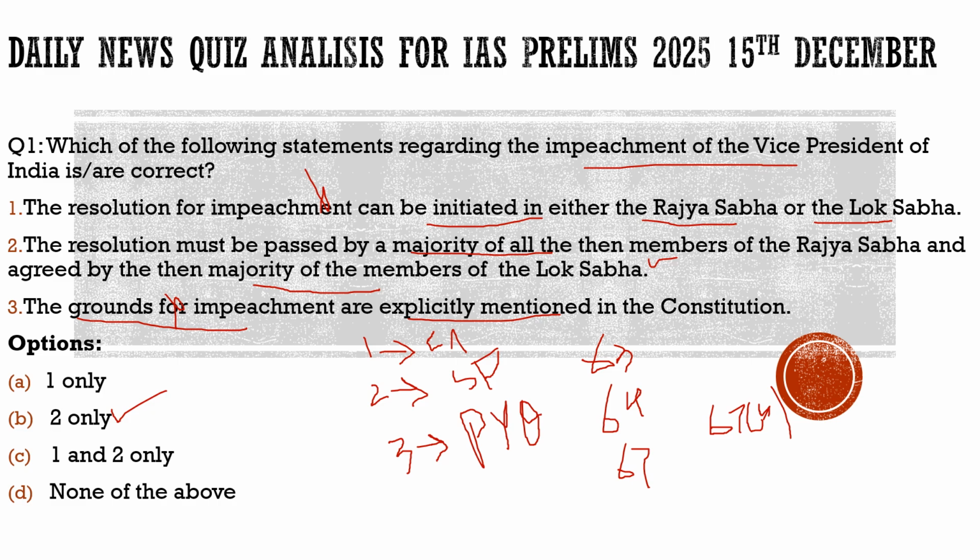We don't call it a no confidence motion with respect to the vice president, because he does not belong to any political party. Even though he may initially have been a member of a political party, or may be biased towards it, he does not belong to any political party, especially the governing political party. So a no confidence motion can't be used against him. This is totally incorrectly mentioned in the media. You should know about it. With this, let's move to another question and try to solve that.